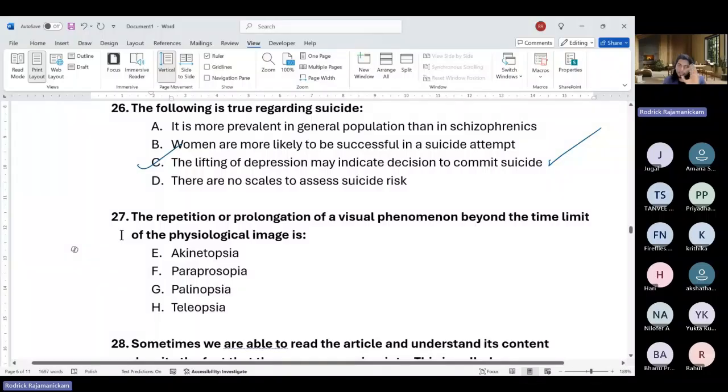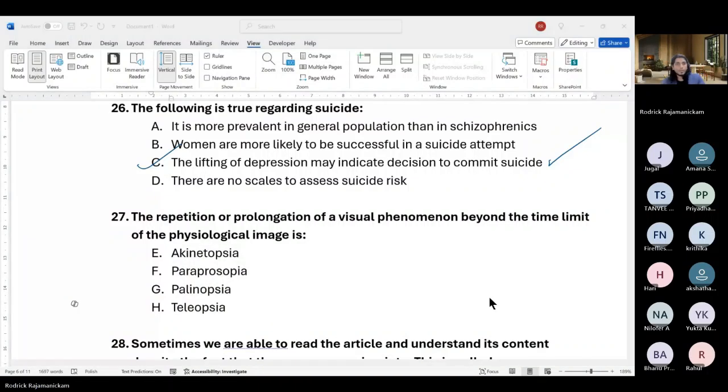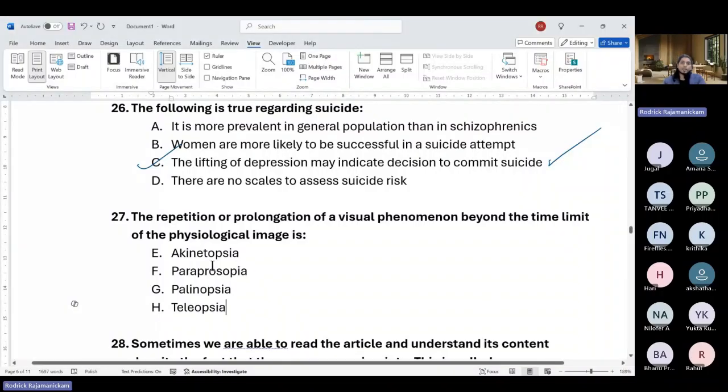of the physiological image is called dash. So even I have not read about this. Because I've read FISH a few times, I have not come across this. So I thought this will be a very interesting or difficult option for you to fill. If this question came, even I would have got it wrong.